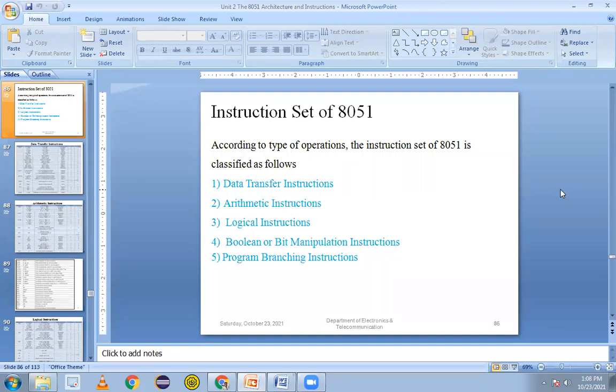Instruction set of 8051. There are a total of 5 different types of instructions in the 8051. The first is data transfer. That means simple data can be shifted from one register to the other register. That is called data transfer or data movement instructions.